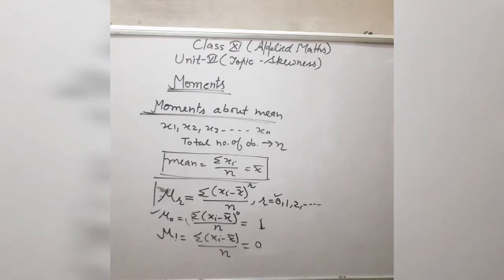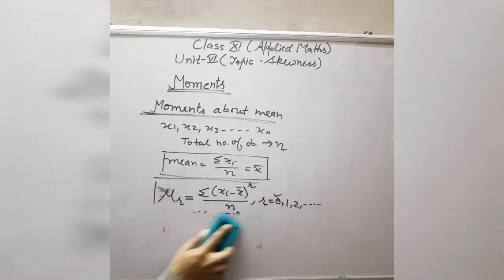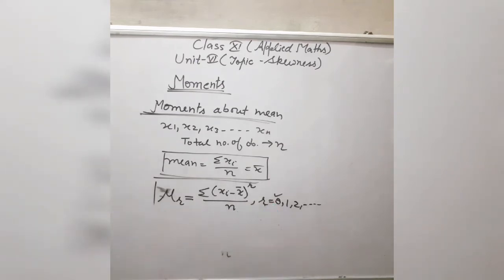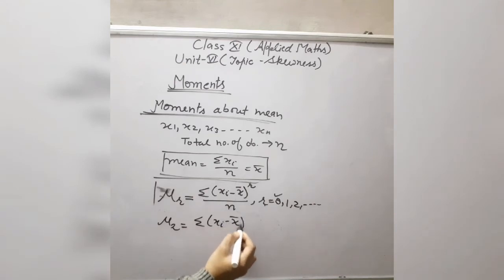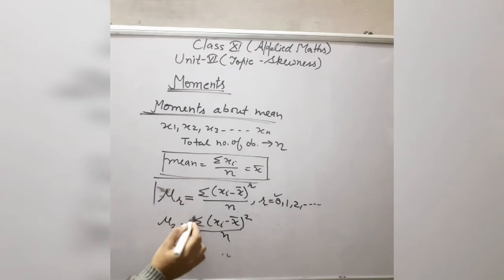Now see mu 2, how will you find mu 2? If you take r equal to 2, then it gives you the value of mu 2, which is the summation of (xi minus x bar) whole square divided by n. This is the formula for variance, which you have already done in the previous exercise.